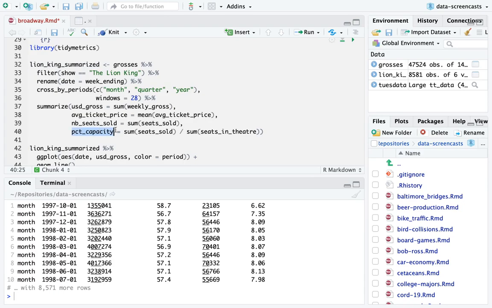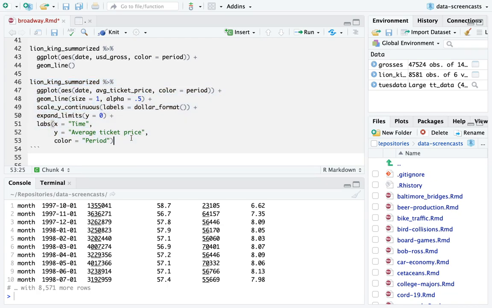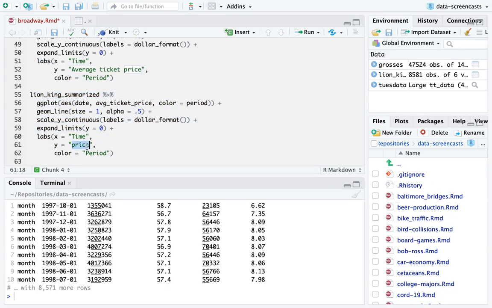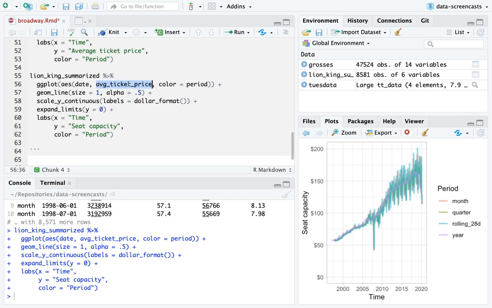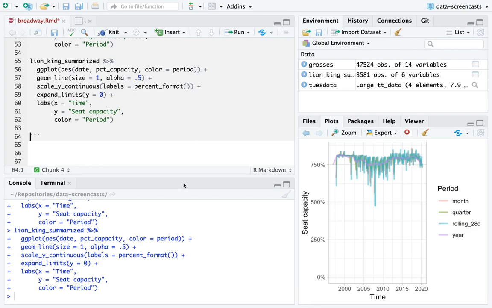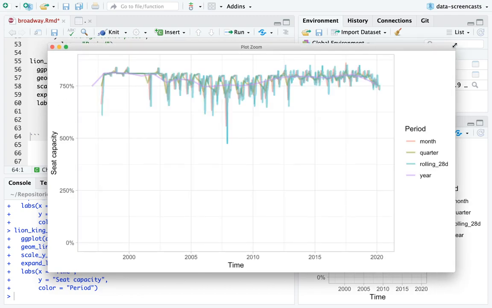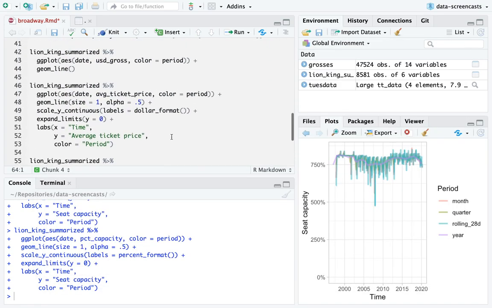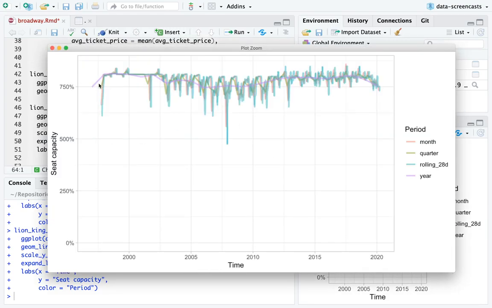So PCT capacity, and now I could graph that across each period. Seat capacity is PCT capacity in percent format. I really like this data. So one thing we see when we do it as a percent is that the month and the rolling 28 days are basically the same.